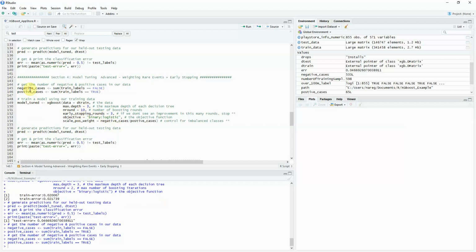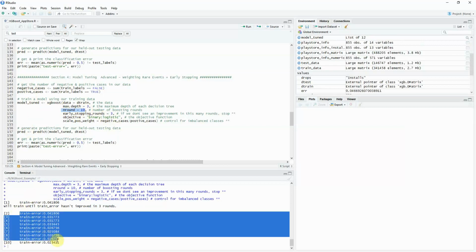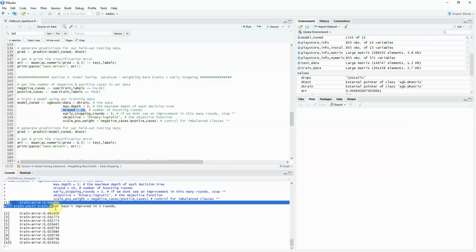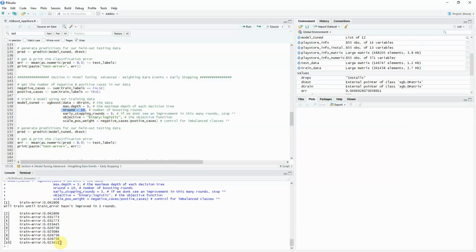So negative, positive. We tune it. We ran it. We had it set to n rounds equals 10. So as you can see over here, we have 10 iterations. And it'll tell you it will train until error hasn't improved in 3 rounds. So that's basically just saying that early stopping rounds equals 3. As you notice, the error did get smaller over time, which is a good sign.